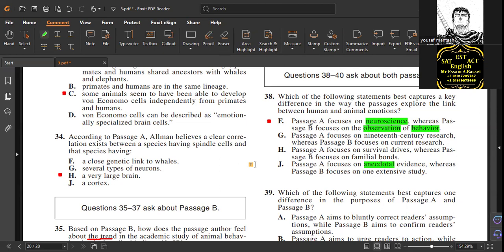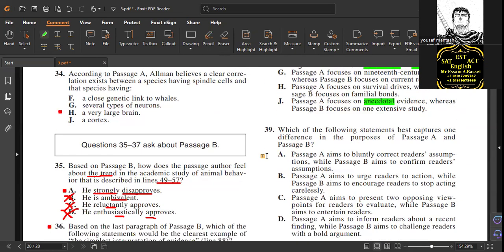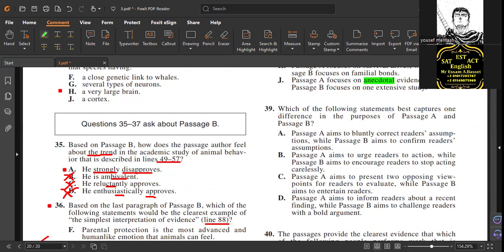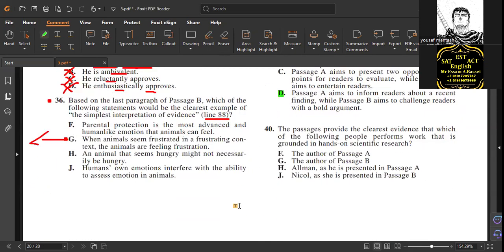That's why sometimes we give you here a half answer that is wrong. You see, for example, the half of the answer could be wrong. Half right and half wrong. Question 39, it must be correct, and 40, it must be correct. H.